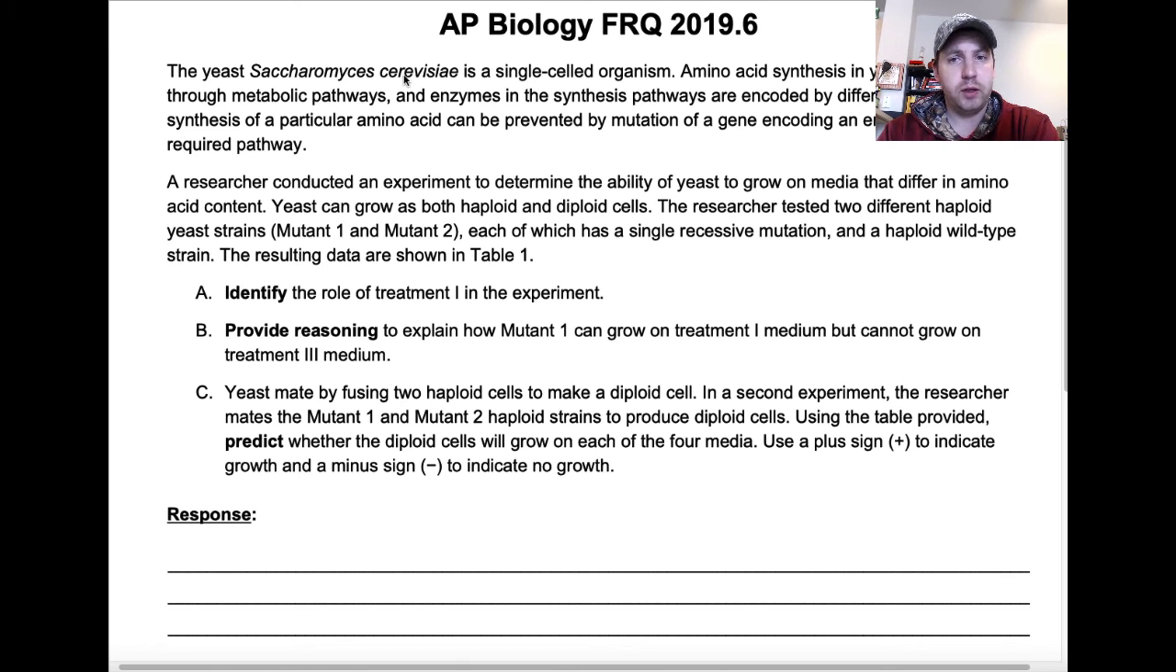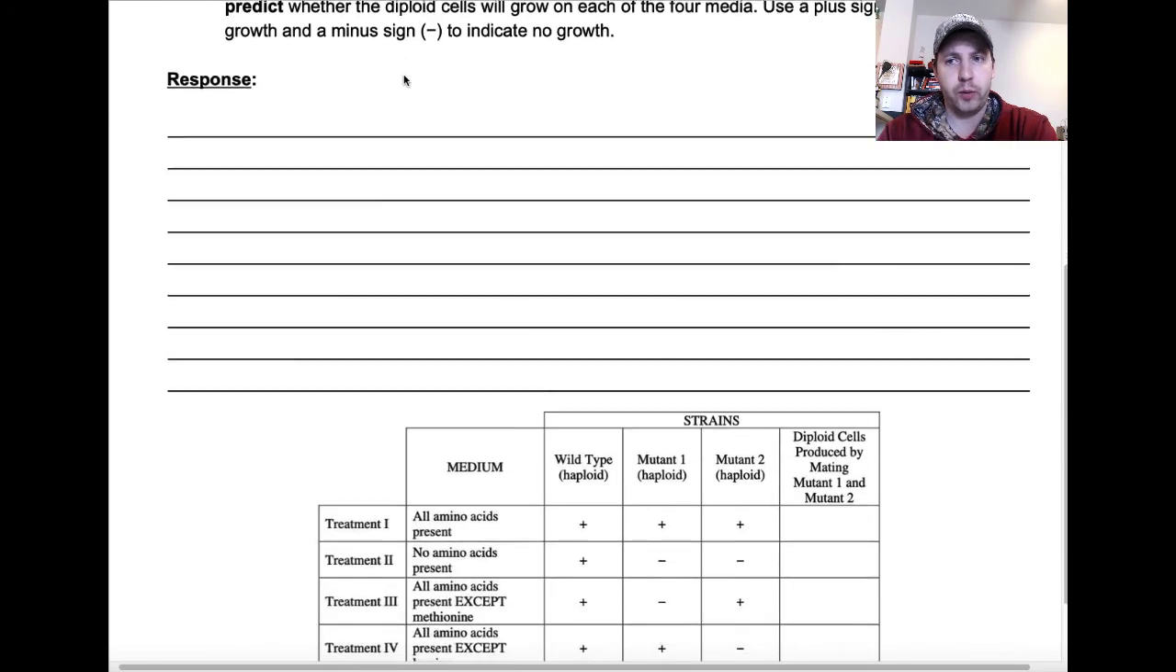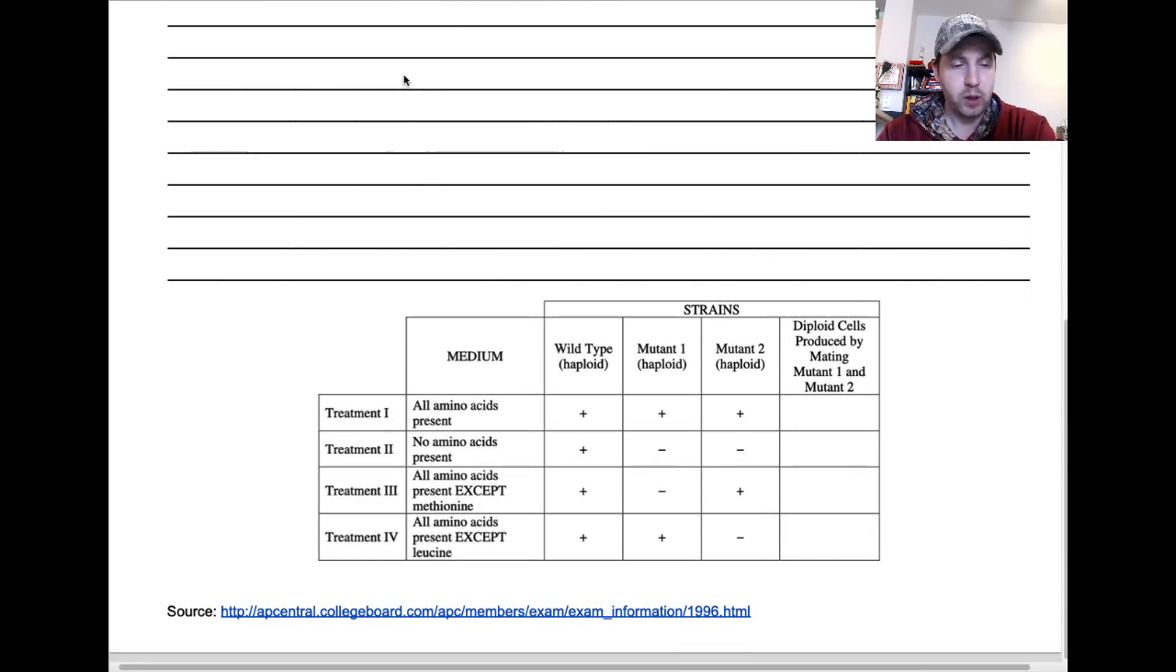So before I even get into parts A, B, and C, I want to take a look at Table 1 just to see what we're working with. The first thing that I notice is here's my wild type, here's mutant 1 and mutant 2. I know that we have 4 different treatments of the medium. In treatment number 1, all the amino acids are present, which means we should experience growth, and we do see that here, as well as with the mutants.